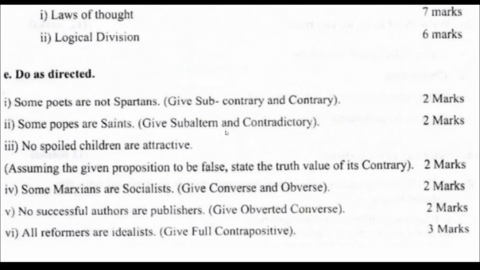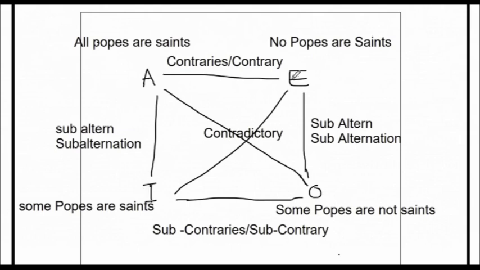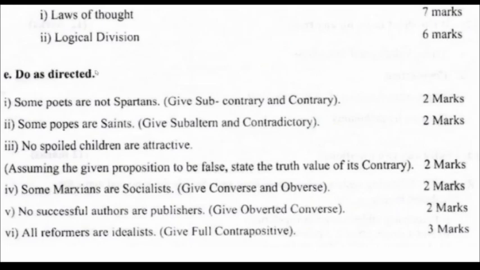Okay. Now the other is the contradictory. In this, the contradictory is the E. So that also can be done. So we can write the contradictory: no popes are saints. And this is so easy, we can get 2 marks for this very easily.